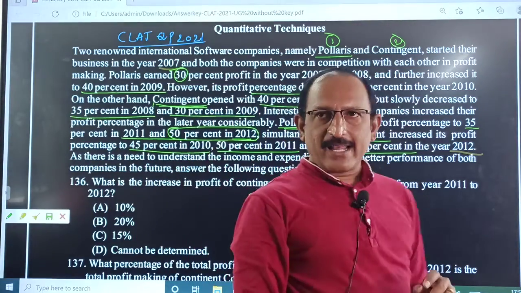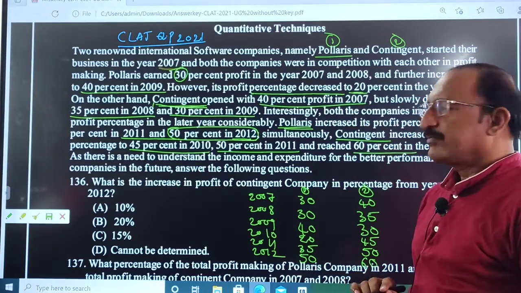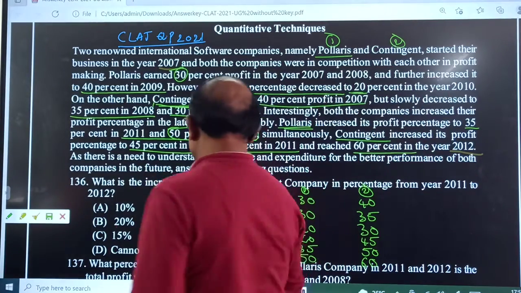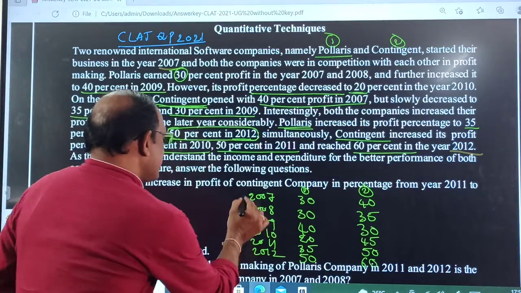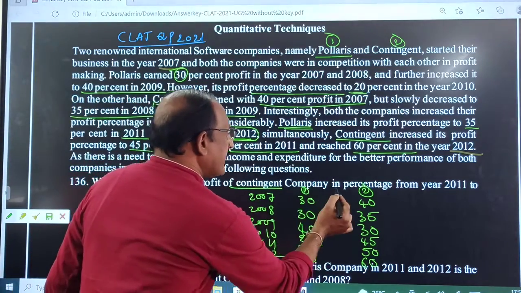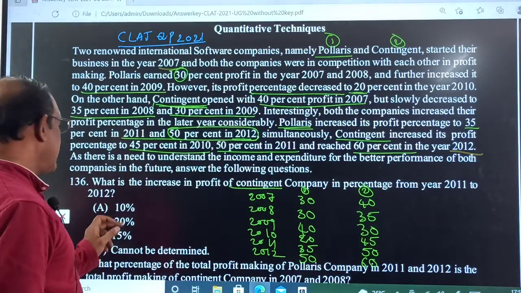After analyzing the data, we have to check the answers. What is the percentage increase in profit of company 2, Contingent, from 2011 to 2012?